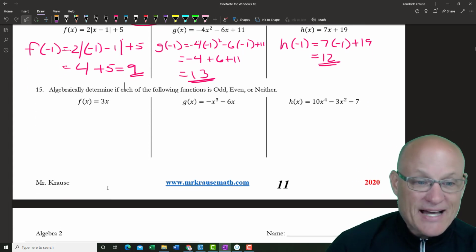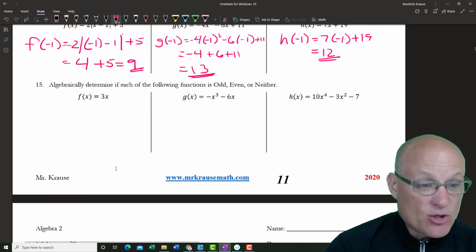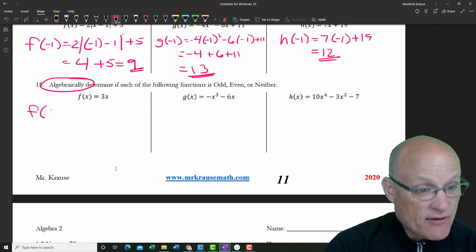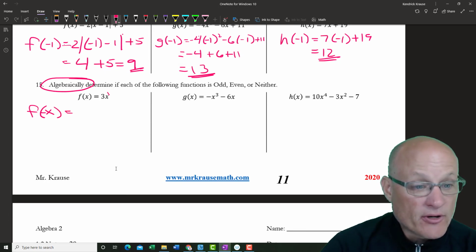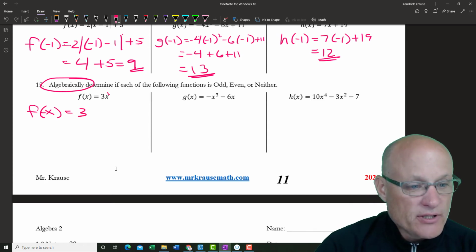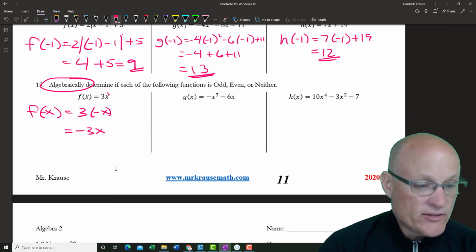All right, we got to determine odd or even. We got to do it algebraically. I could graph these and see, but I got to do it algebraically. So what I want to do is test f of negative x. Now this has an exponent of 1, so it's probably going to be odd. So I end up with 3 times negative x, which is just negative 3x. So this is going to be odd.